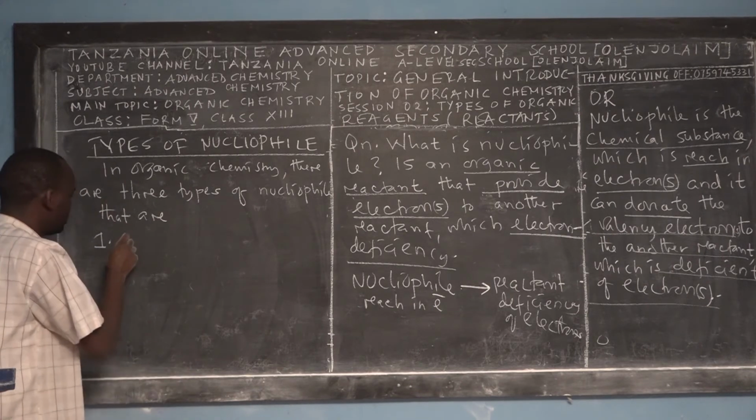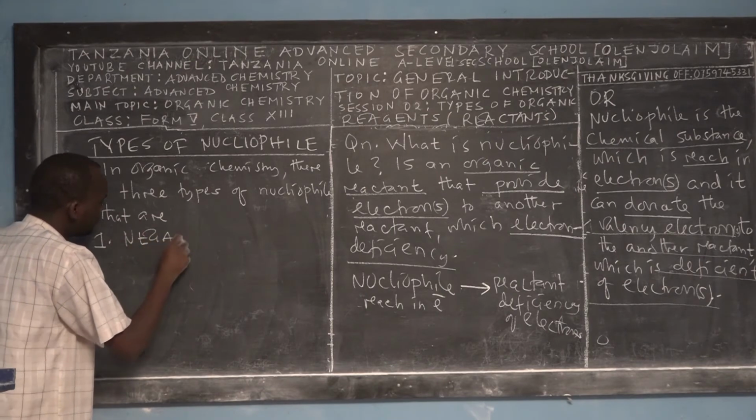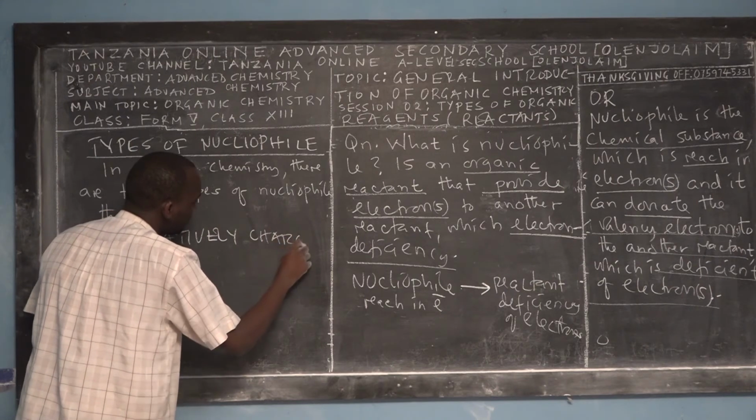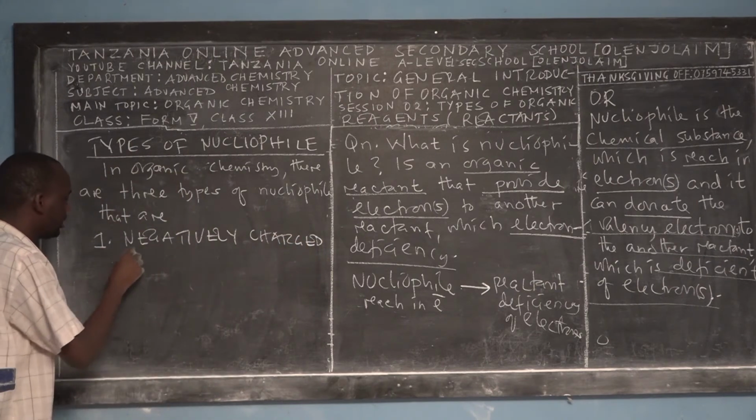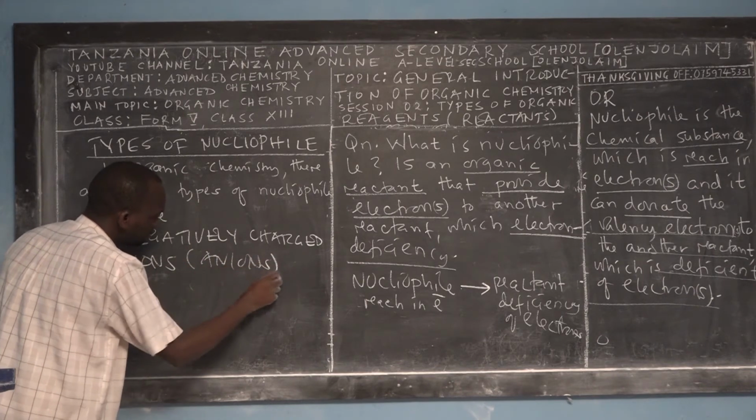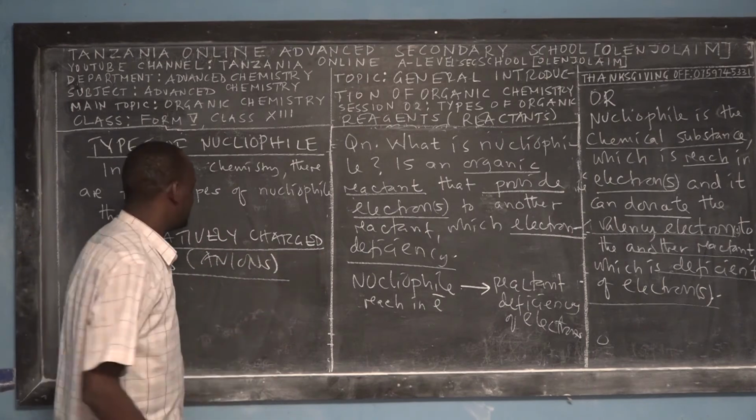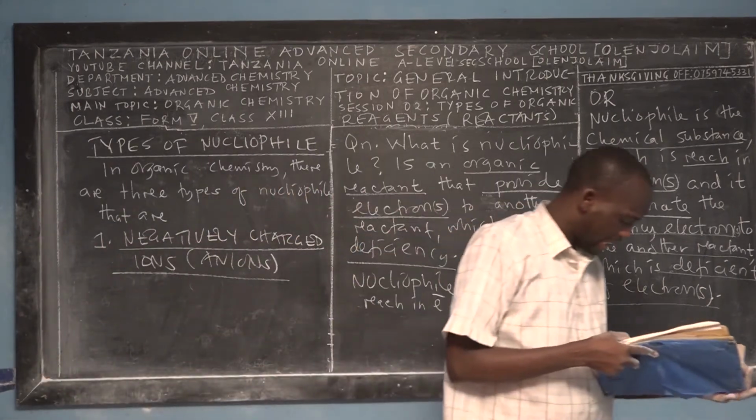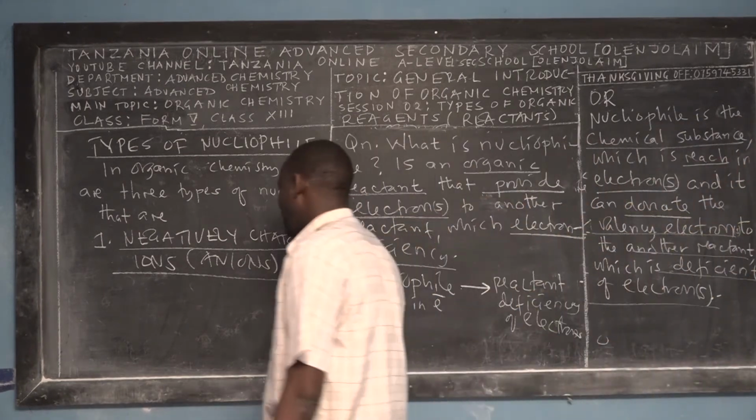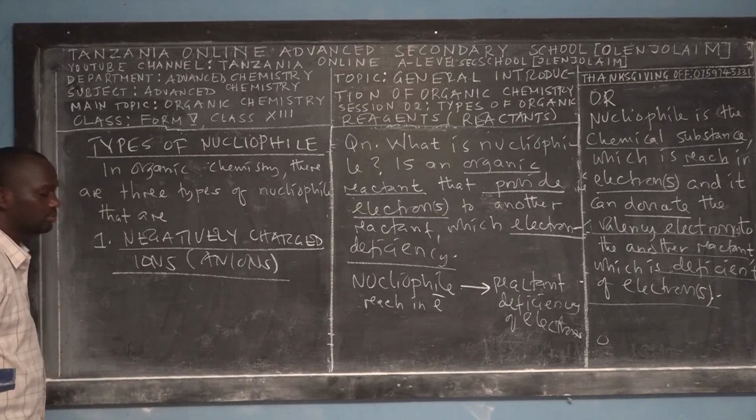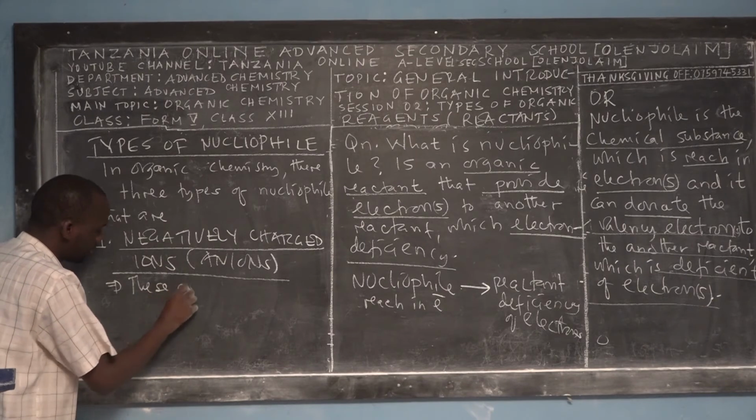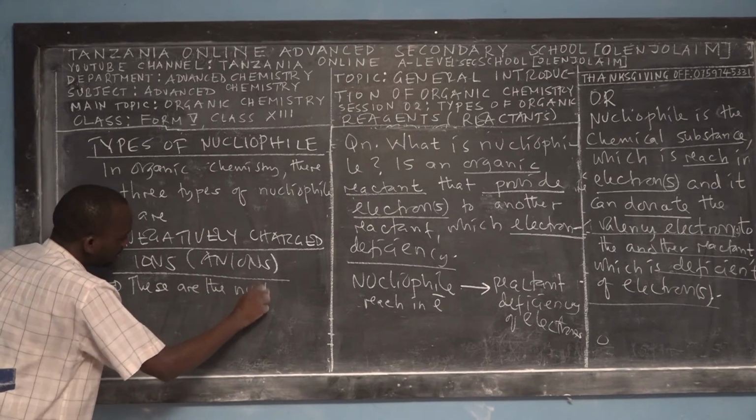negatively charged ions, or we call them anions. Negatively charged ions, or what? Anions. Okay? So say negatively charged ions or anions. So simply we say that these are the nucleophiles.